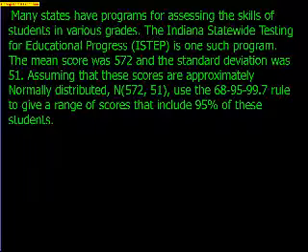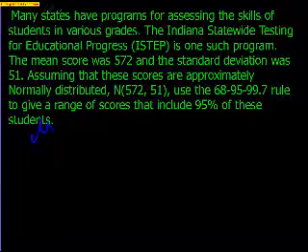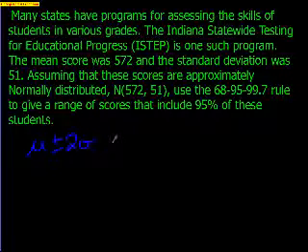Assuming these scores are approximately normally distributed, and they give you what it would look like if you write it out, use the 68-95-99.7 rule to give a range of scores that include 95% of these students. Okay, since it's 95%, we know that it's going to be the mean plus or minus 2 standard deviations.